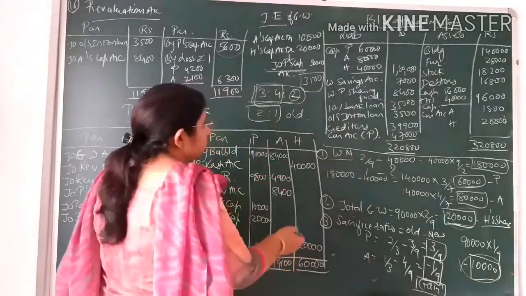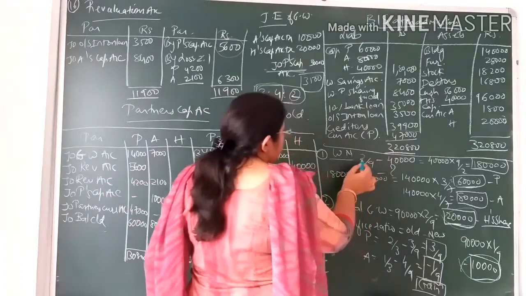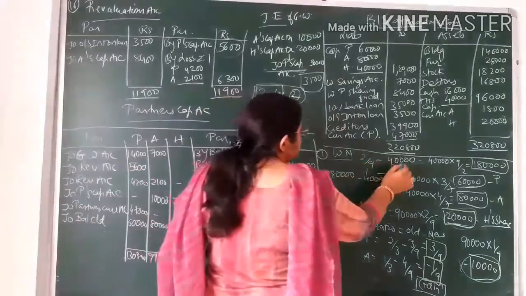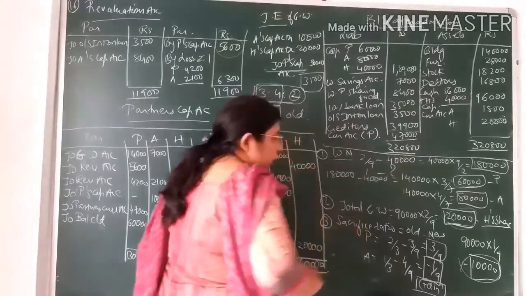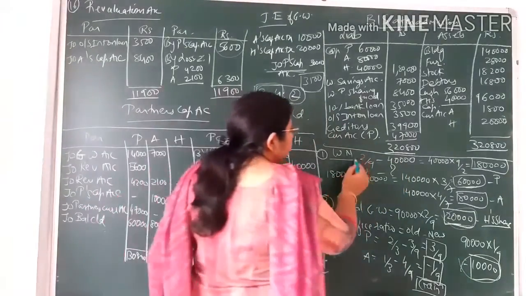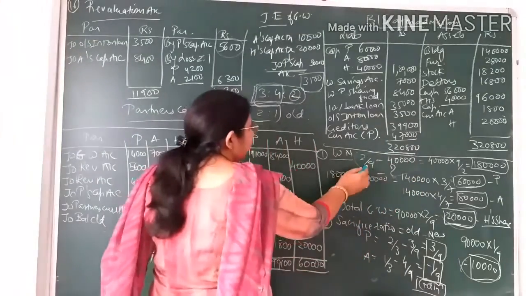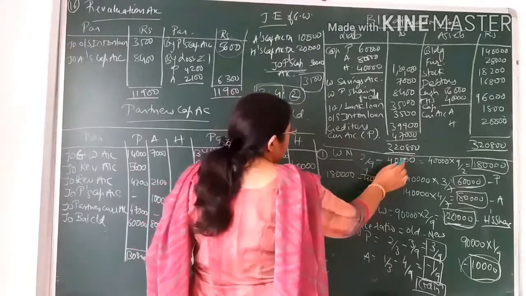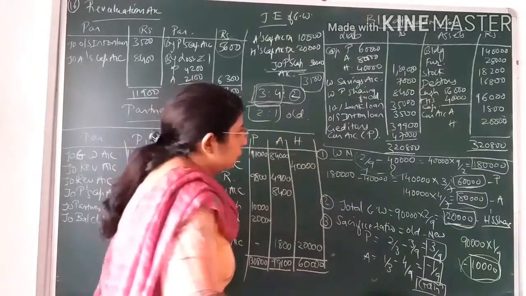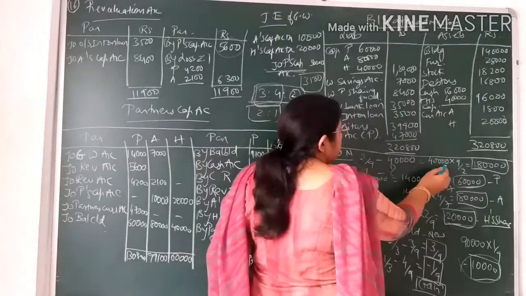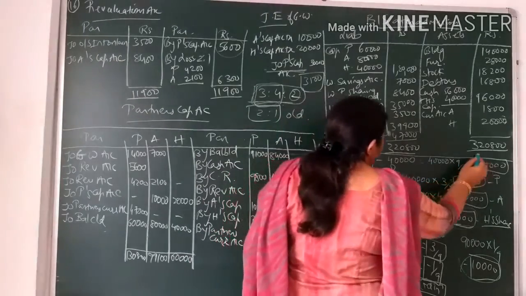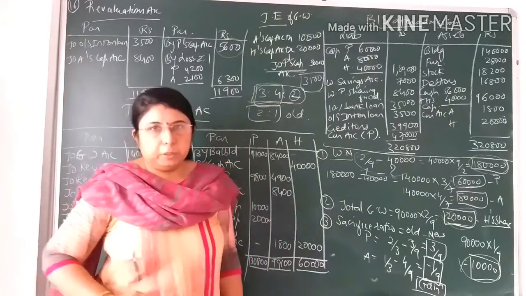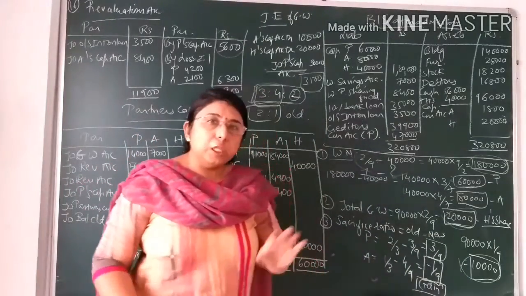See, I have shown the working note over here. Hensi's capital as base. What is the share of Hensi, the new partner, that is 2 by 9. And what is the share of capital that he is bringing, that is 40,000. So we have to first of all find the total capital by this calculation. For 2 by 9, his share of capital is 40,000. Then for one full capital, what would be the share of capital? So here you can see I have shown the calculation, 40,000 into 9 by 2. It would come to 1,80,000. Now this 1,80,000 is the total capital of all the three partners.